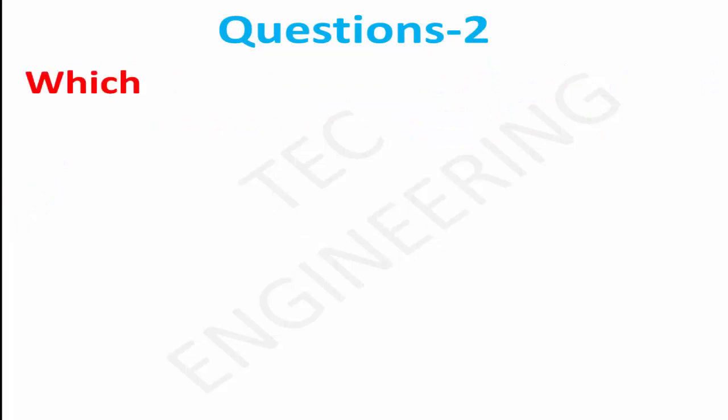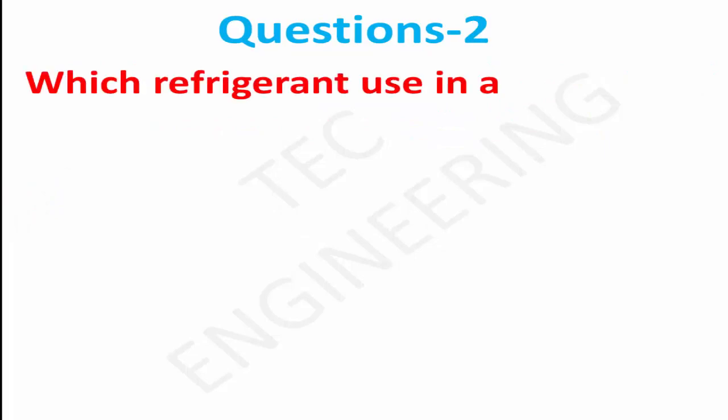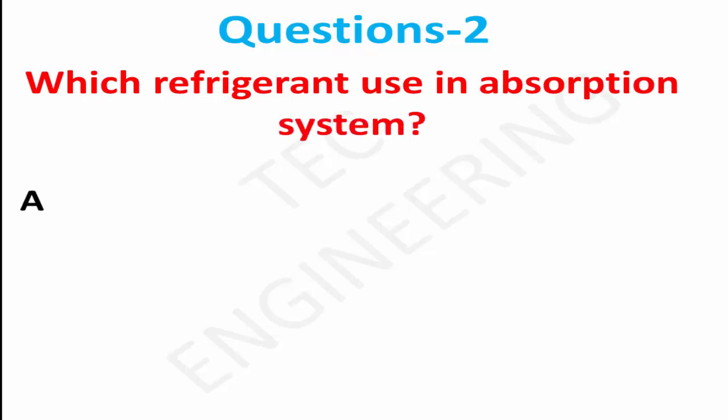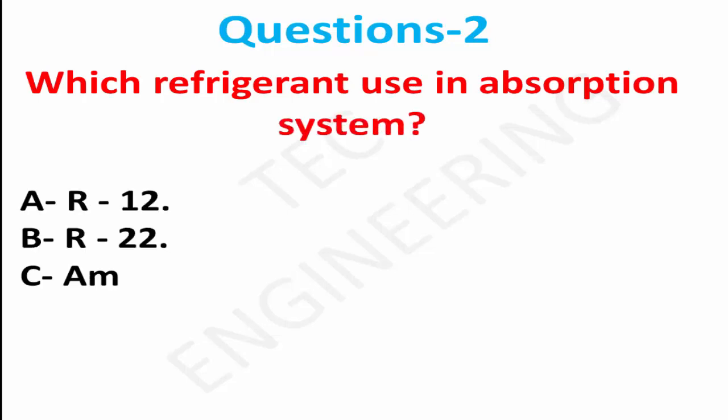Question 2. Which refrigerant is used in an absorption system? Option A, R12. Option B, R22. Option C, ammonia. Right answer is option C, ammonia.